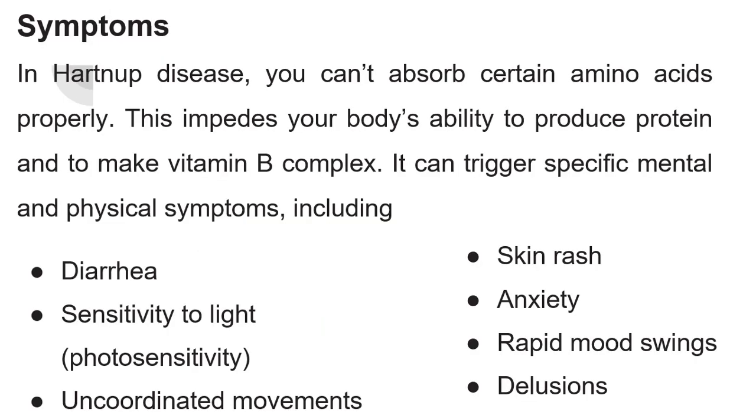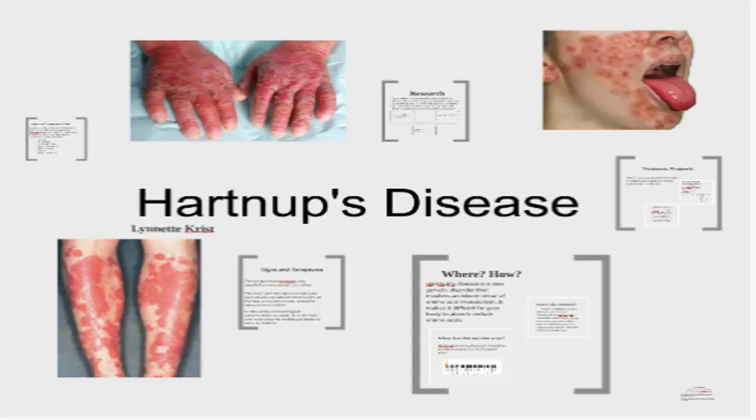Symptoms. The symptoms include diarrhea, sensitivity to light, that means photosensitivity, uncoordinated movement due to central nervous system defect, skin rashes, anxiety, rapid mood swing, mood disorder, delusions. These are the skin rashes found in Hartnup disease.